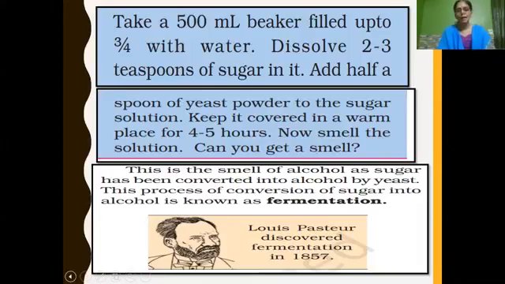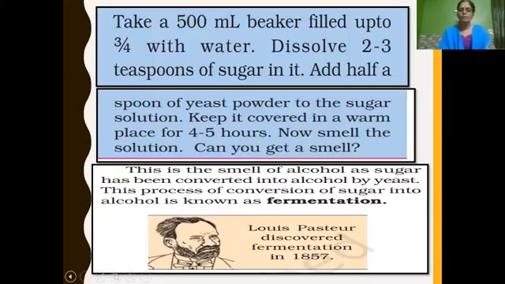Now add half a spoon of yeast powder to the sugar solution, after the sugar gets dissolved. That is what we call a sugar solution. Then keep it covered in a warm place for 4 to 5 hours. After that, if you smell the solution, you can get a sour, alcoholic smell. How do we get the smell? The smell of alcohol is due to the conversion of sugar into alcohol by yeast.